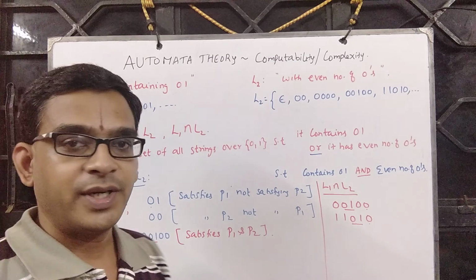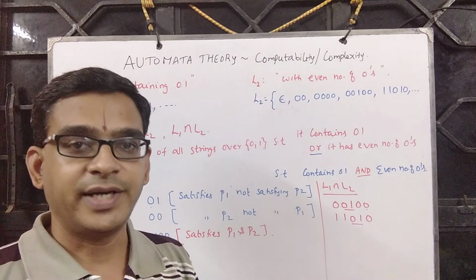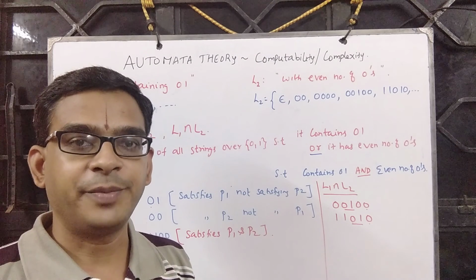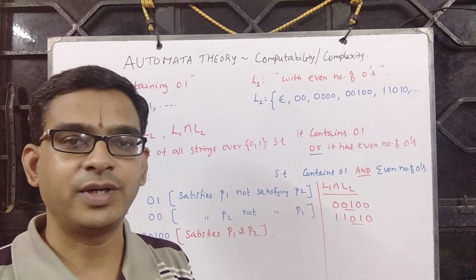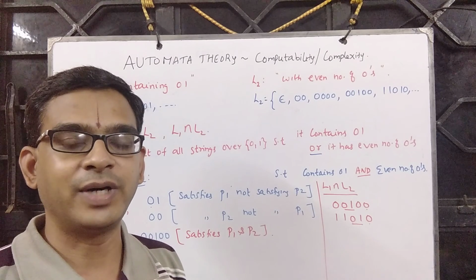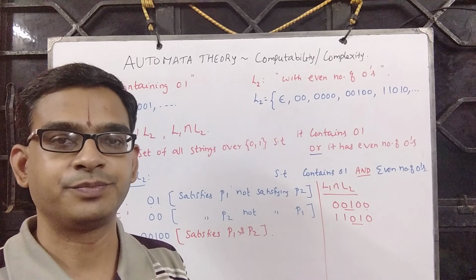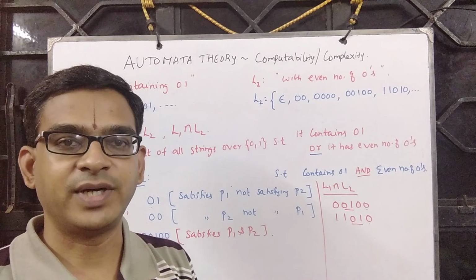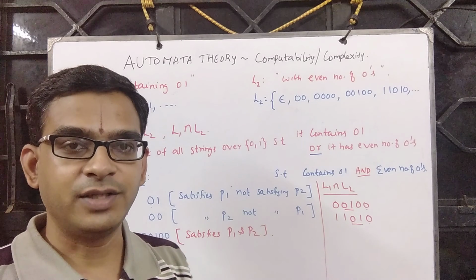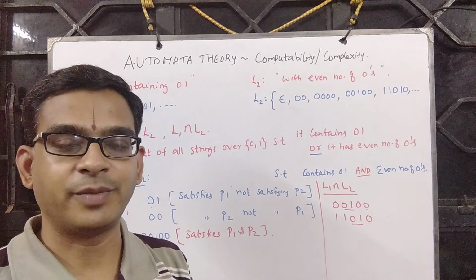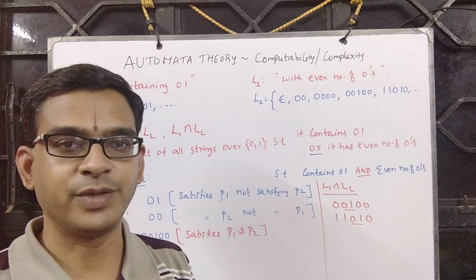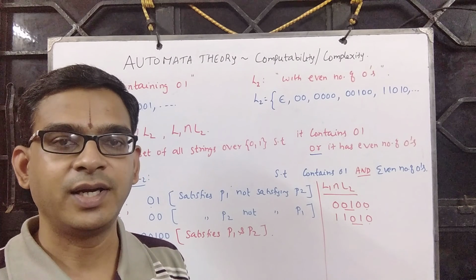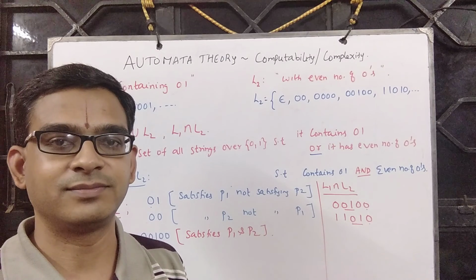So what we will do is present a generic framework which will help you construct an automaton for L1 union L2 or L1 intersection L2, given two arbitrary languages L1 and L2, provided L1 has a finite automaton and L2 has a finite automaton. Given these two, how do we construct a finite automaton for L1 intersection L2 and L1 union L2? We shall discuss that next. We shall present a generic framework, and with that you can answer any question.